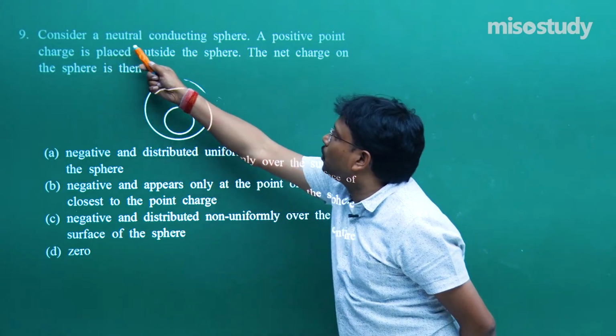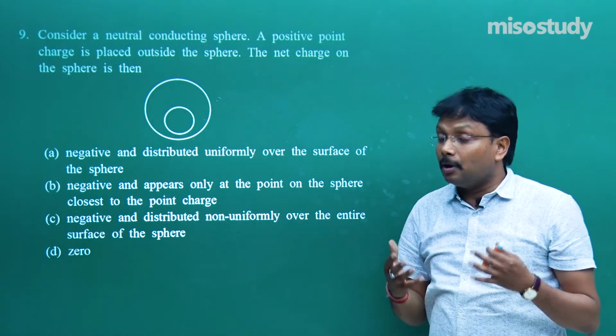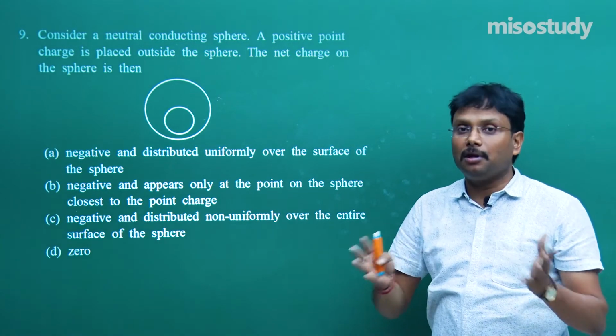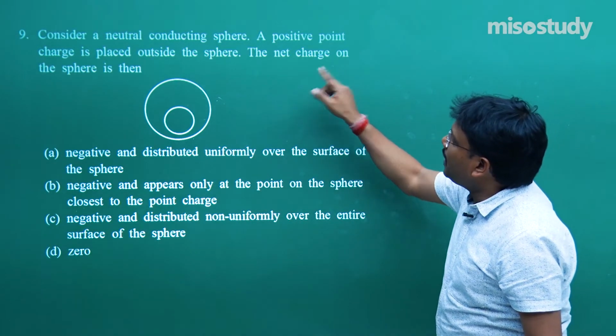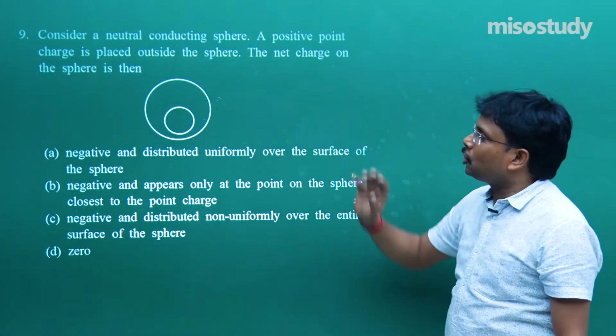Initially, neutral conducting sphere, it means this sphere is made up of iron, copper, silver, gold, whatever like that. So if you place a positive point charge outside the sphere, what is the net charge on the sphere?